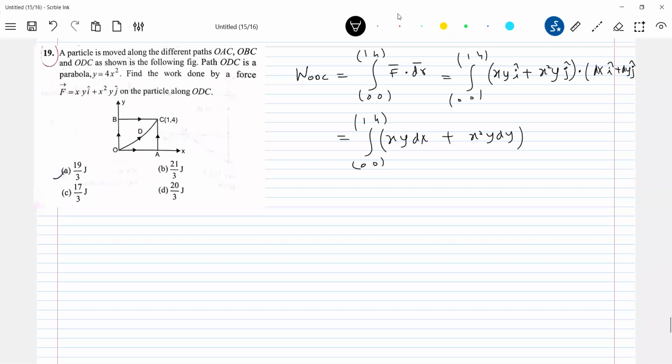That path is given, no? So what I should do is, what is the path? Path equation is this one, no? y equals 4x squared. So what I can do is dy is equal to 8x dx. In place of y, can I write 4x squared? Yes. In place of x square, can I write y by 4?